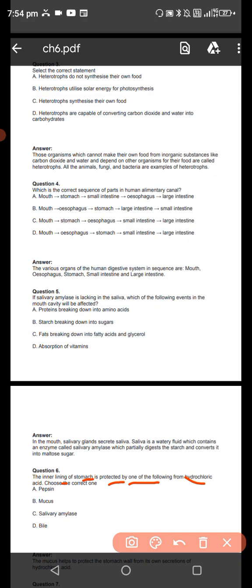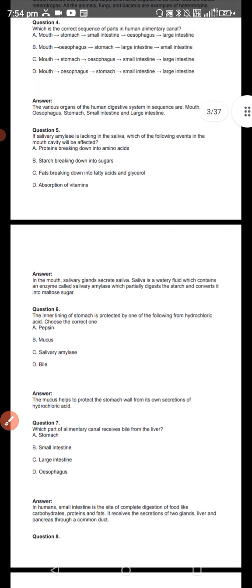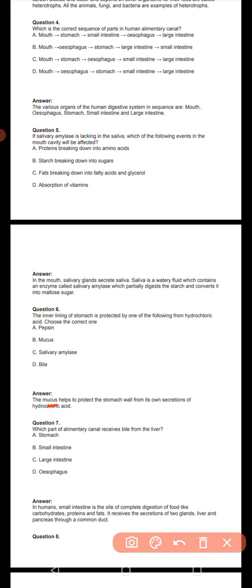The inner lining of the stomach is protected by mucus from hydrochloric acid. The mucus helps protect the stomach walls from its own secretions of the hydrochloric acid. Alimentary canal receives bile from the liver. In humans, small intestine is the site of complete digestion of the food like carbohydrate, proteins, fat. It receives secretions from two glands, liver and pancreas, through a common duct.